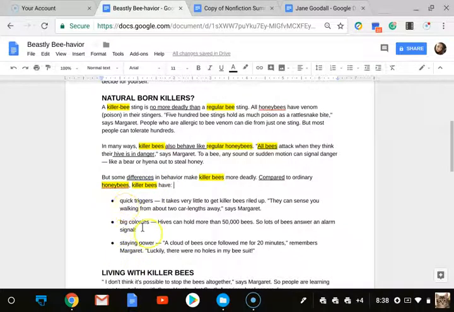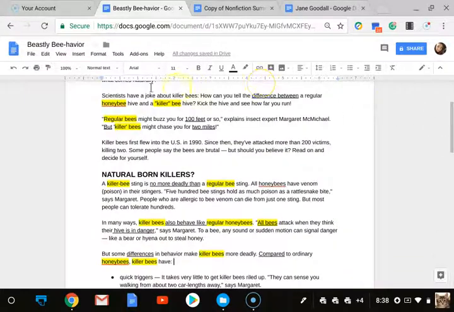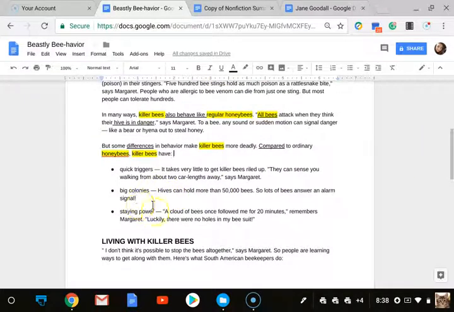So what I'm starting to notice is that these first two paragraphs, really this first section, was showing a lot of comparisons. However, now it seems like we're delving into the differences. So we did the comparing and now we're contrasting. We're showing how they are different. So this is really pointing out to me that when we go to our summary frame, we're definitely going to be looking into the compare and contrast summary frame.